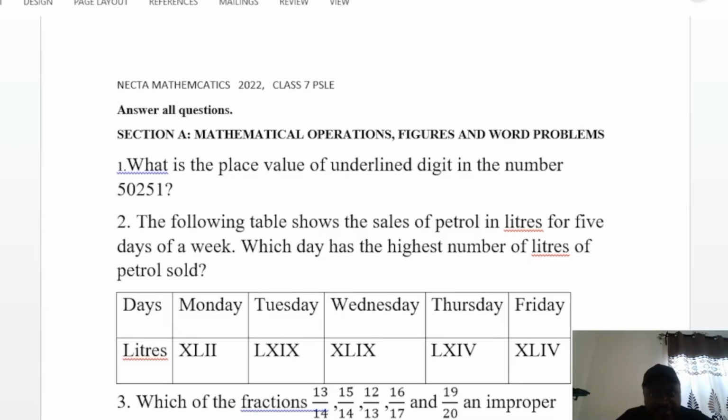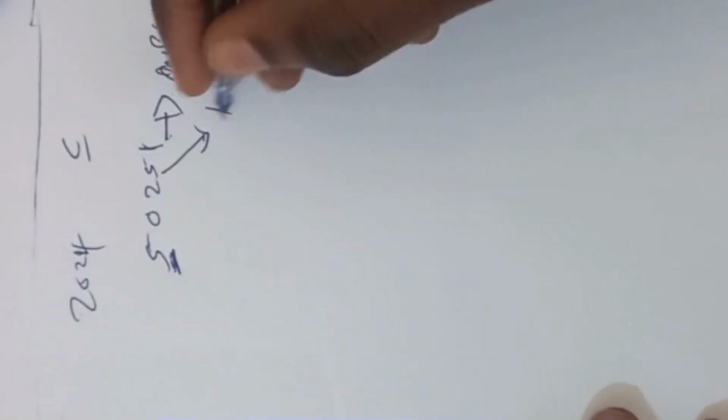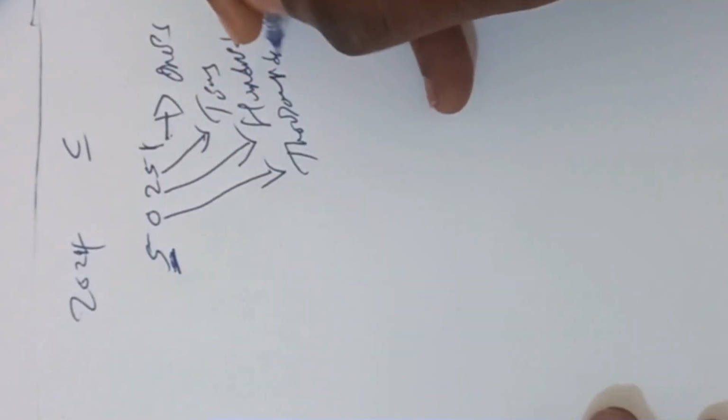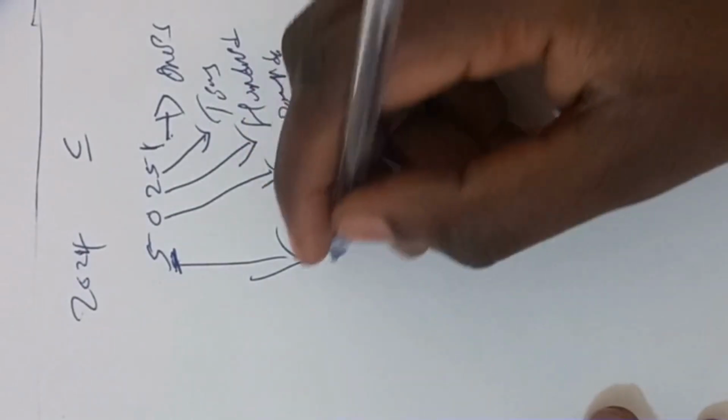The first question is, what is the place value of the underlined digit in the number? Though the number is not underlined, it is supposed to be 5. So we have place value and total value. Here they're asking for place value. The place value of digit 1 here is ones, 5 over here is tens, then 2 is hundreds, 0 is in thousands, and this 5 here is in 10,000.